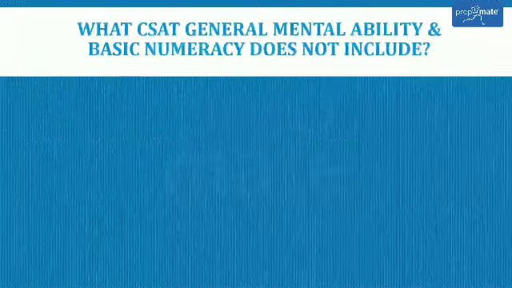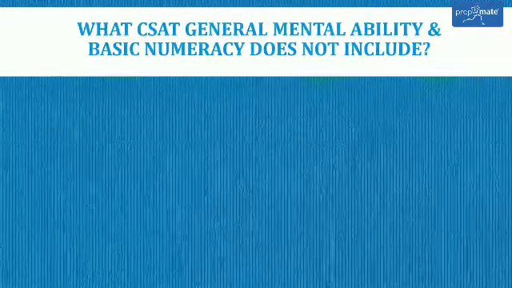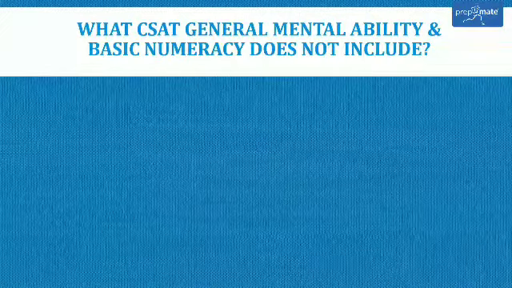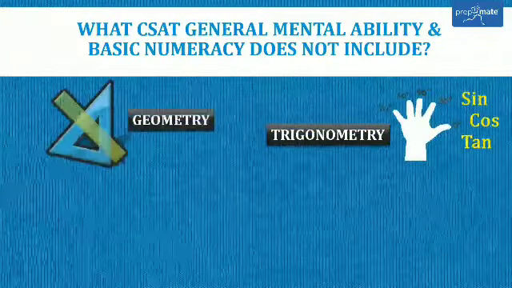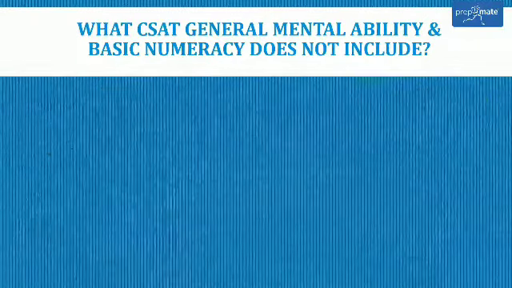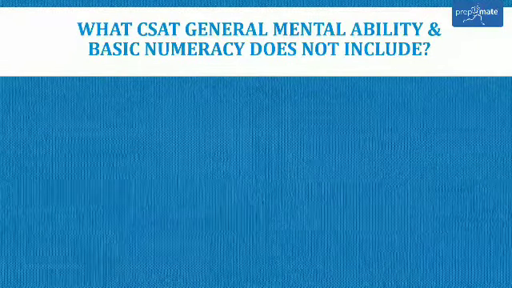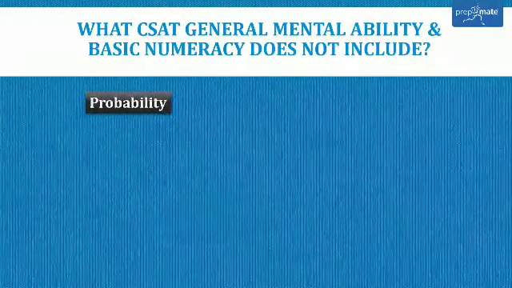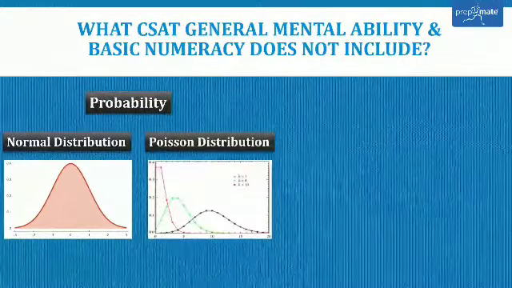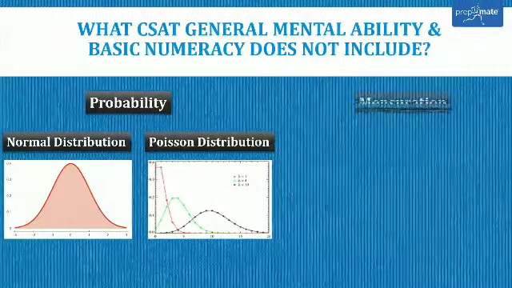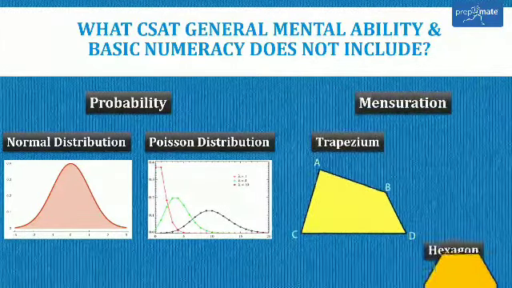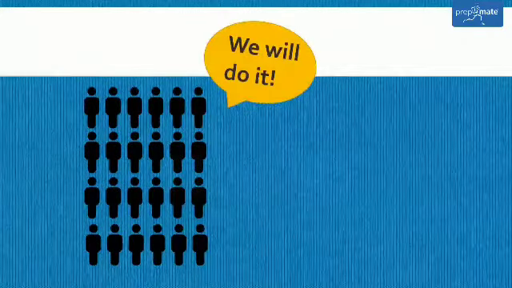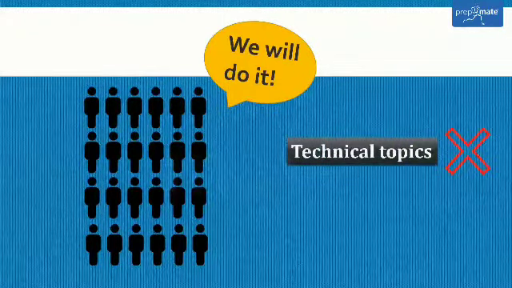It is important to know what GMA does not include. There has been no questions from chapters which require specific background in maths, such as trigonometry, geometry, coordinate geometry, algebra. Though there have been questions from probability, but there has been no questions from branches of probability, such as normal distribution, Poisson distribution, etc. Under mensuration, there has been no question for complex shapes and figures such as trapezium, hexagon, etc. UPSC exam is for all of us, thus questions from technical topics are avoided.